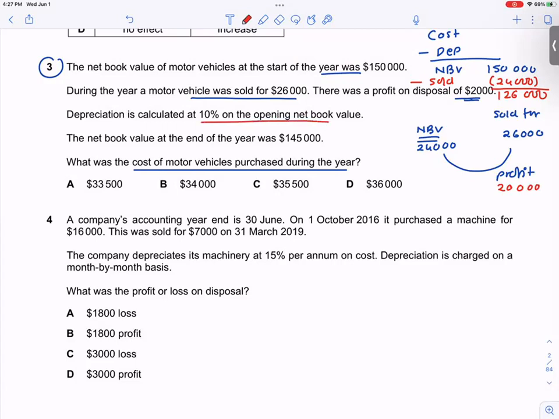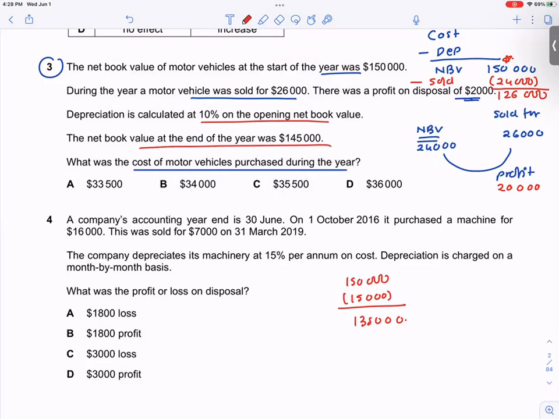What is the opening net book value? 150,000. So 10% of 150,000 will be 15,000. So what would be the net book value? 135,000.